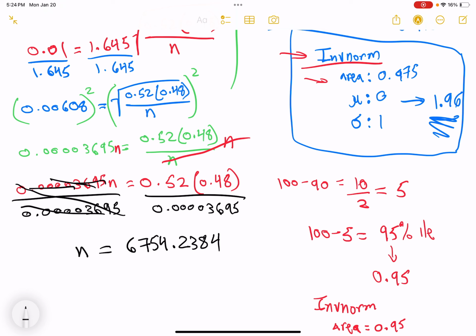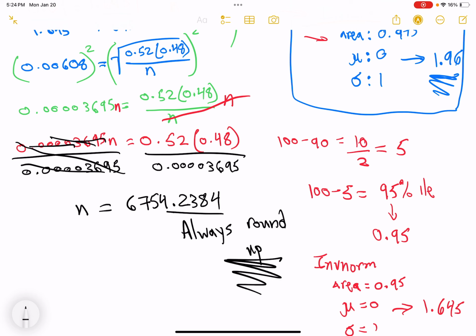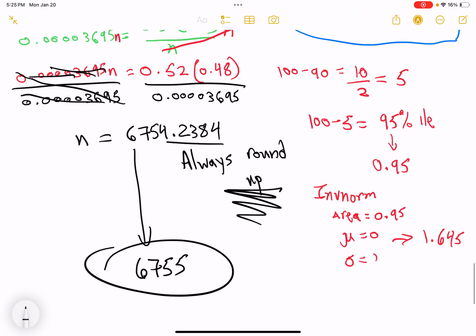You have your sample size. Remember that these are entire people. These are whole people in these proportions, okay? If you get an answer for a sample size, it's always people that you're sampling, or engines, it's always whole beings that you're sampling. Always round up, always up. In this case, you notice that it's 6,754.2384. Normally, we wouldn't round that up, we'd round that down. But the answer is, of course, 6,755 people that you would have to interview.